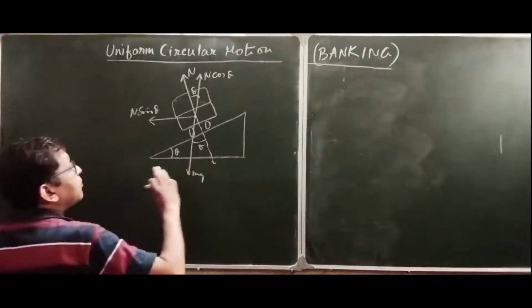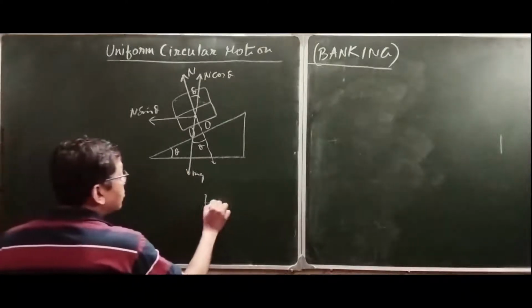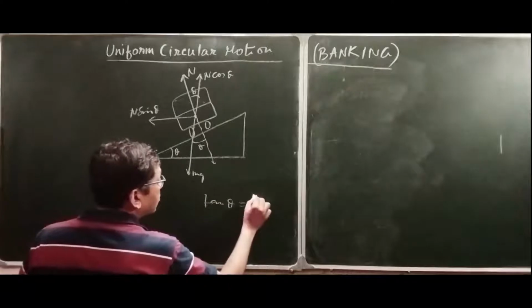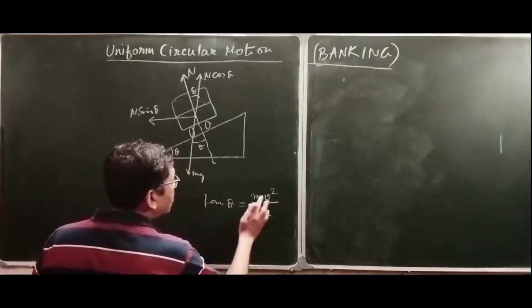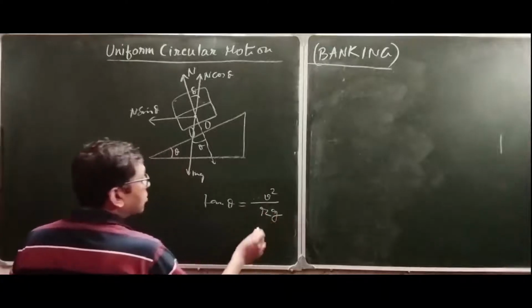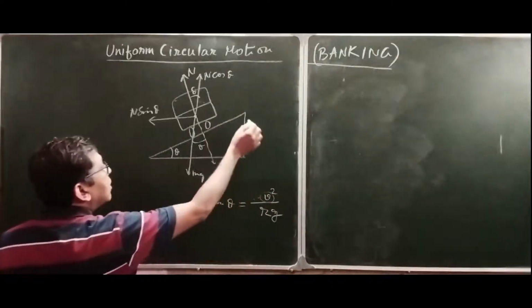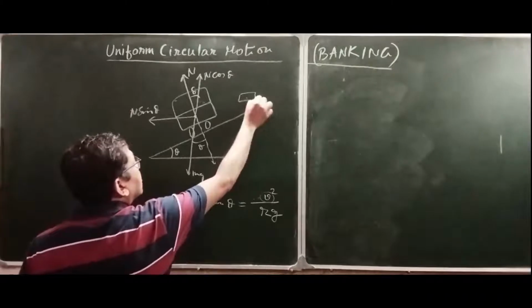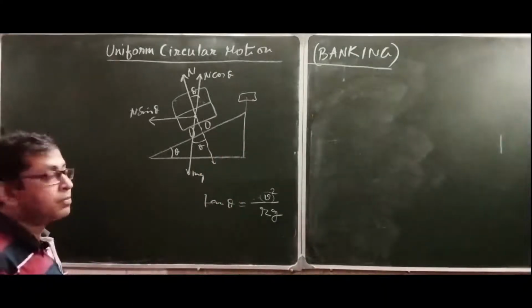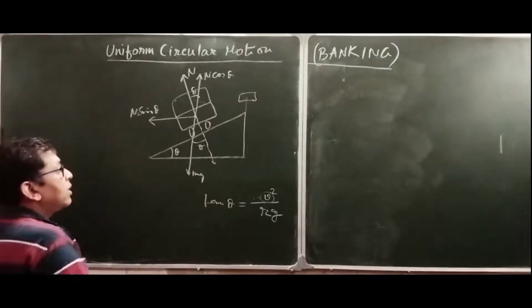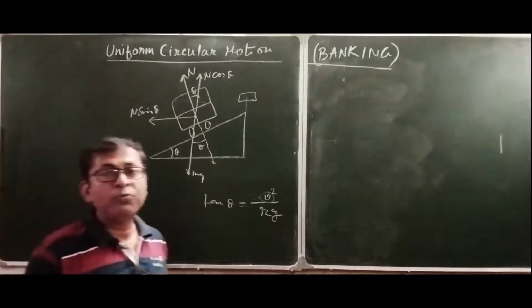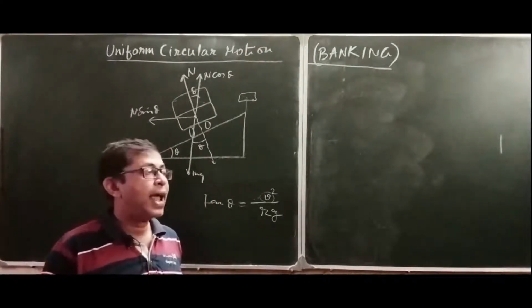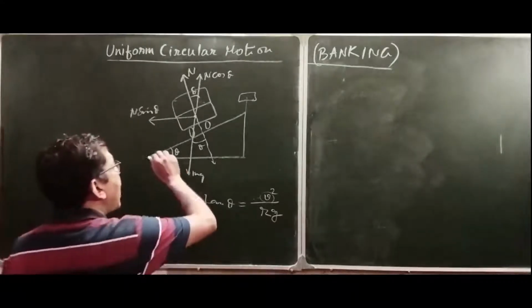Now, when the rider exceeds that particular speed limit displayed at the edge of the road, at the edge of the turn, immediately centrifugal force starts acting away from the center.